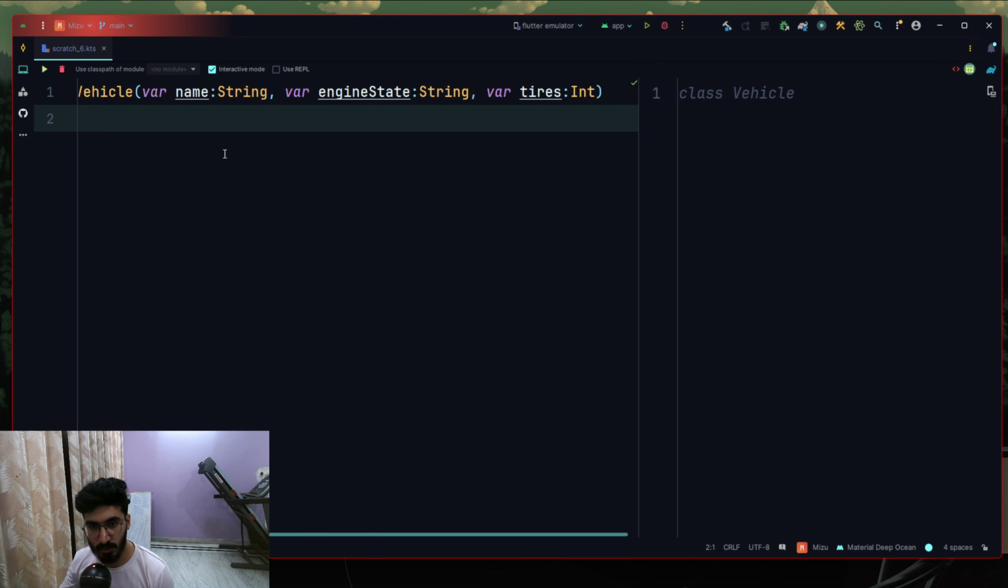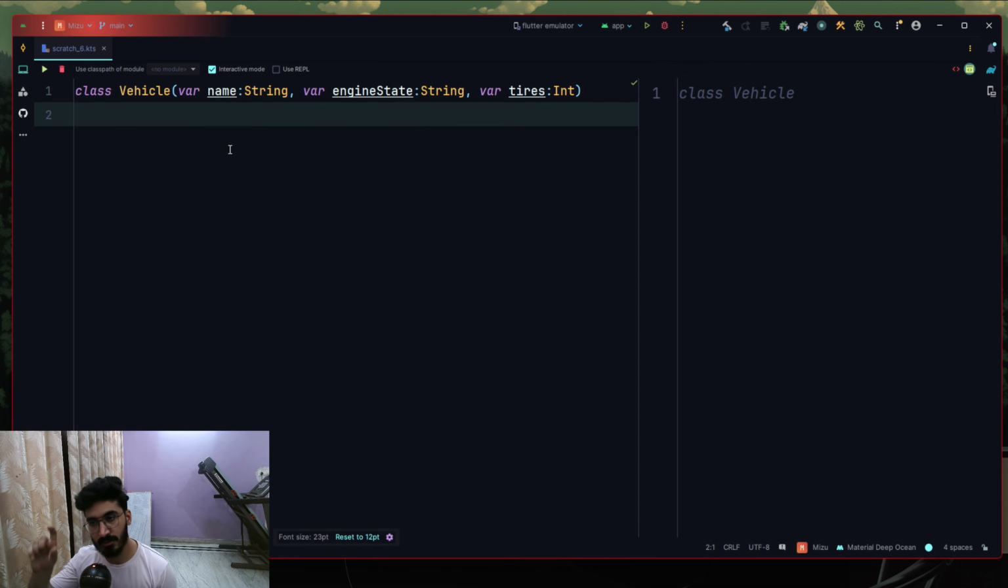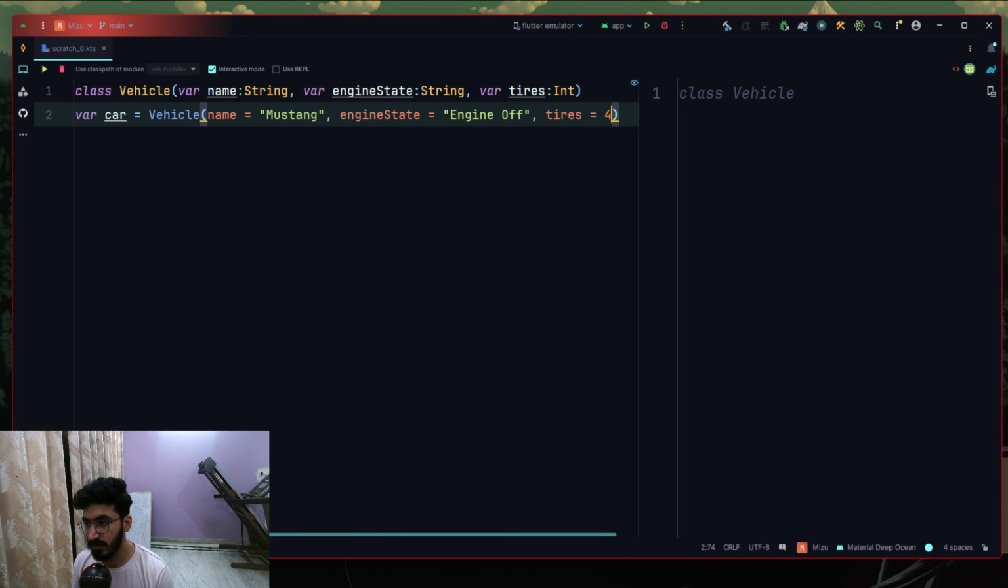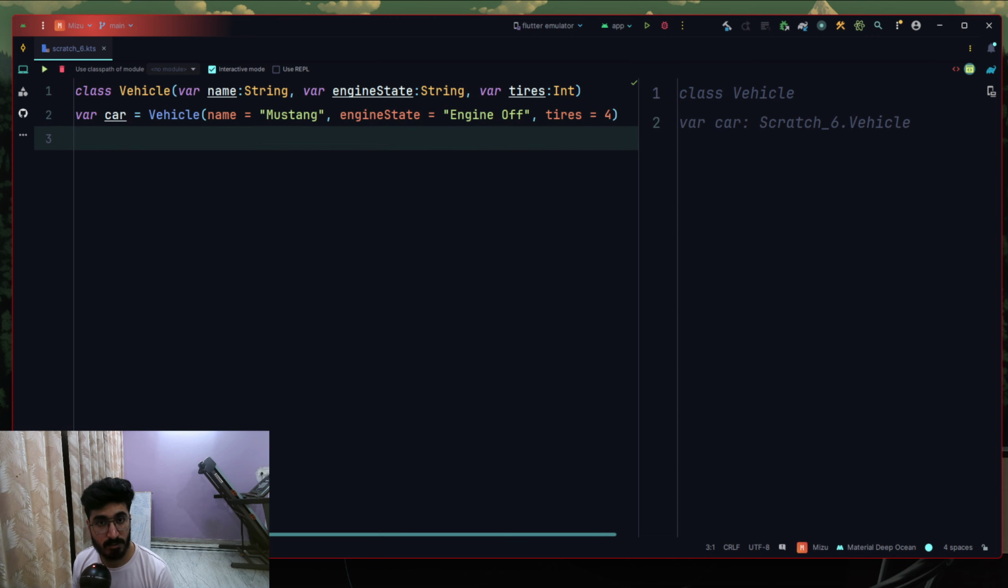Now, if you want to create an object, for example a car, and translate that real world entity into the software world, how can we do that? We can do this by using classes. A car is a type of vehicle. We can use this Vehicle as a blueprint to make a car. Let's try to do that. Now we'll say a car, where car is equal to Vehicle. Let's name it Mustang. Let's name the engine state as engine off. Let's say tires are equal to 4. Right. Now the car object is ready.